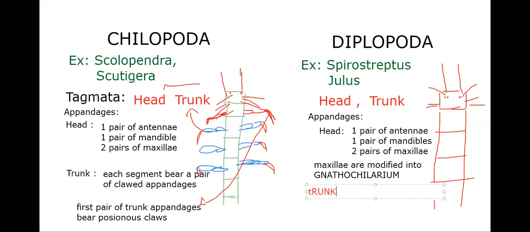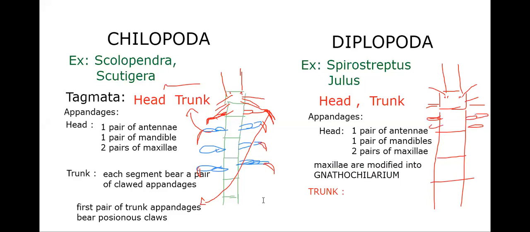Trunk. Here also jointed legs are a common feature. What type of jointed legs are present? That is very important. The trunk segment bears two pairs of legs in each segment. Diplopoda, we said diplo, two.